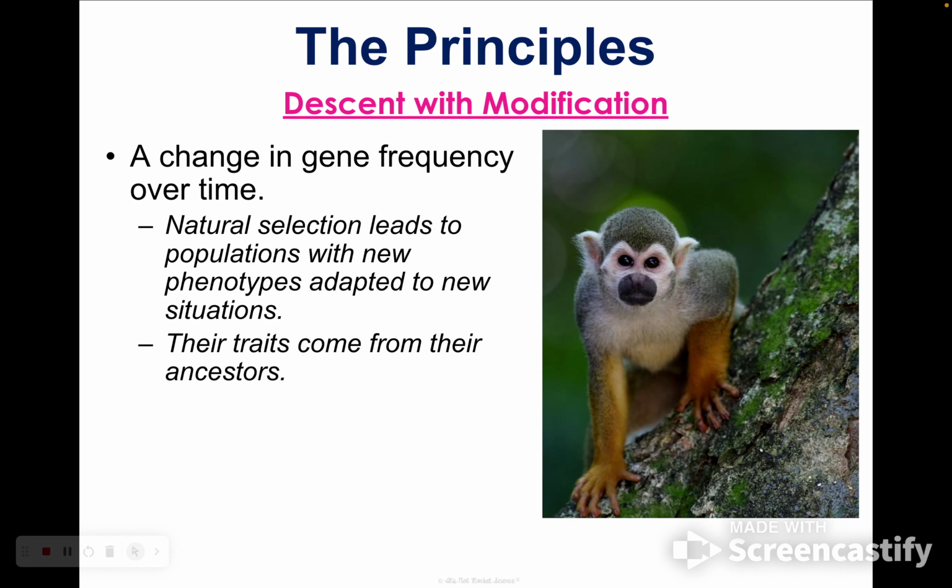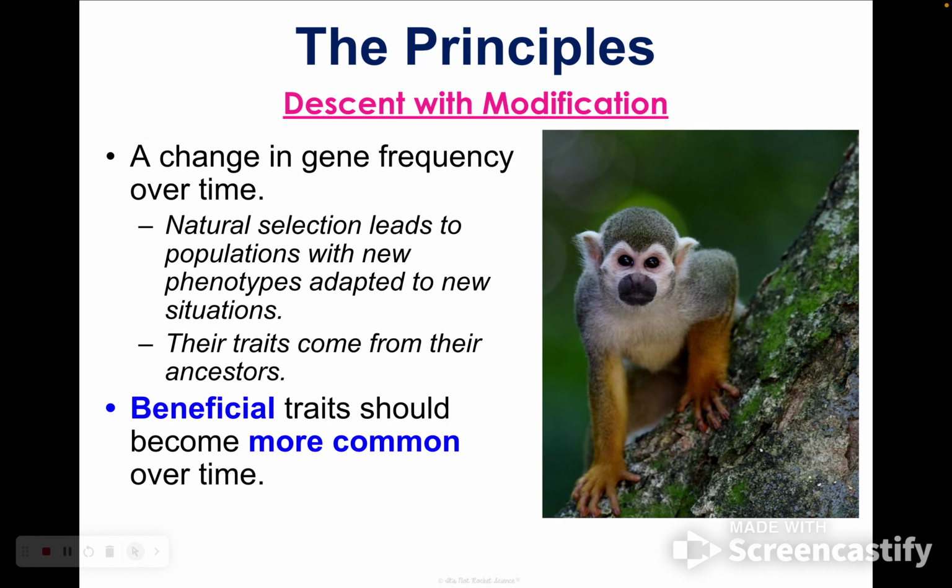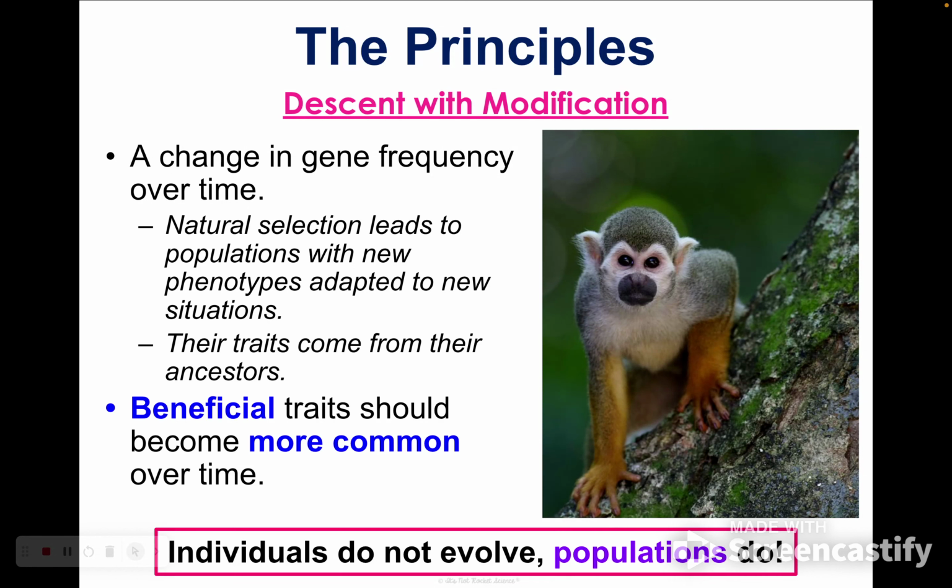Remembering that traits come from our parents and our parents' parents and our ancestors going way back. Beneficial traits really should become more common over time. That's something that is pretty easy to understand. Remember, individuals can't evolve, only populations do. So that gene pool changes over time, but an individual's DNA doesn't change.